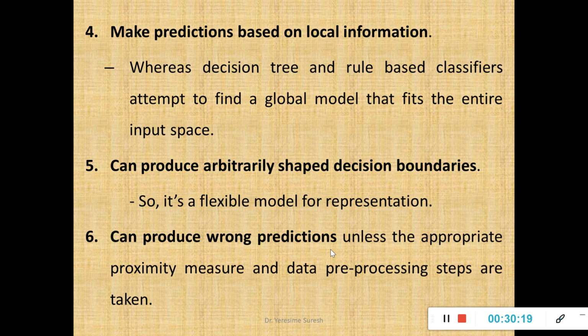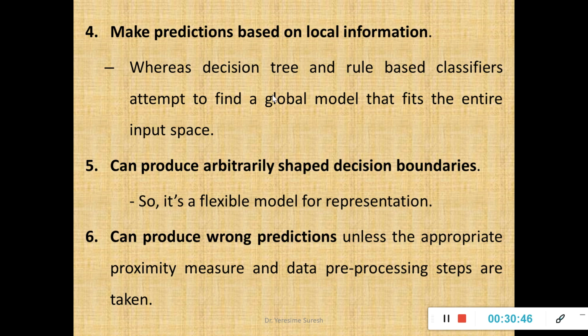So your instance based or lazy learners make predictions, that means find the class label of the new instance, based on local information, whereas your decision tree and rule based work on finding a global model. That means they define a classifier, they build a classification model, and then see whether the new instance or the testing instance fits the model or not.